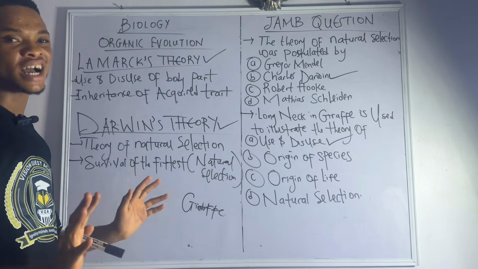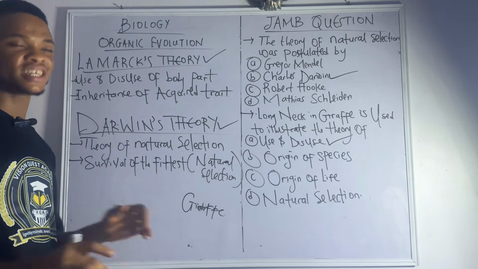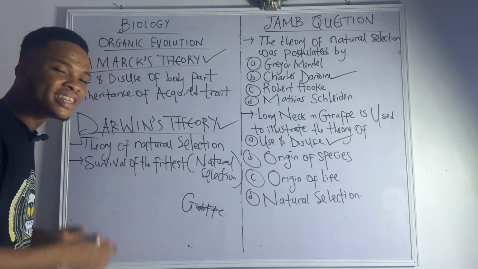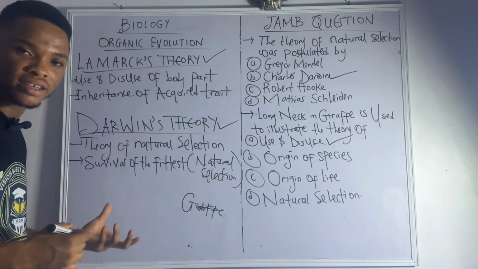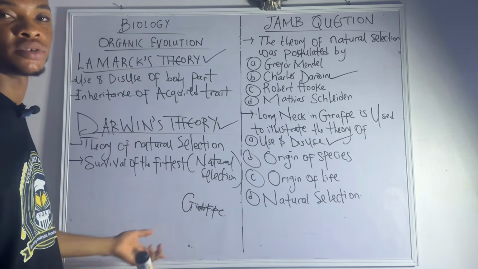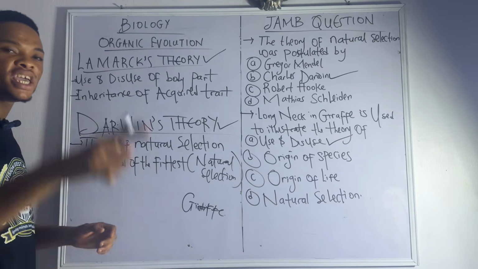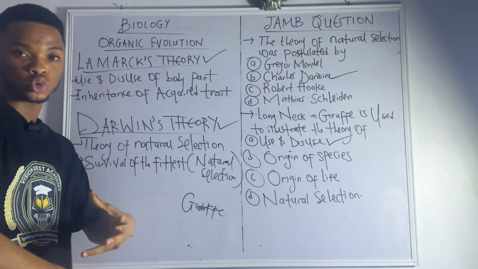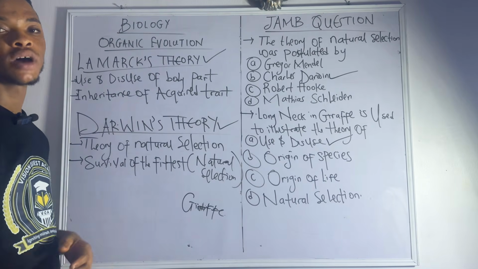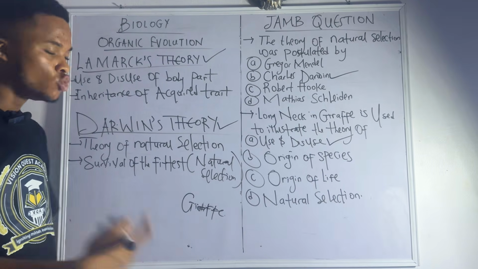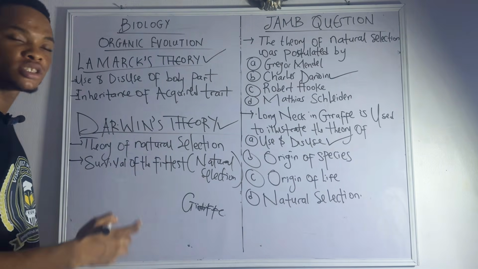Imagine that thing he said. Now, actually, he's not really correct. It's rubbish. He even went as far as saying that this long neck that has been achieved, you can now pass it to your offspring. Let me give you an example. If your father is going to the gym every day, let's say he has big muscles. Once you give birth to a child, are you saying that child will also have big muscles as well? Obviously not. You cannot inherit that acquired trait.